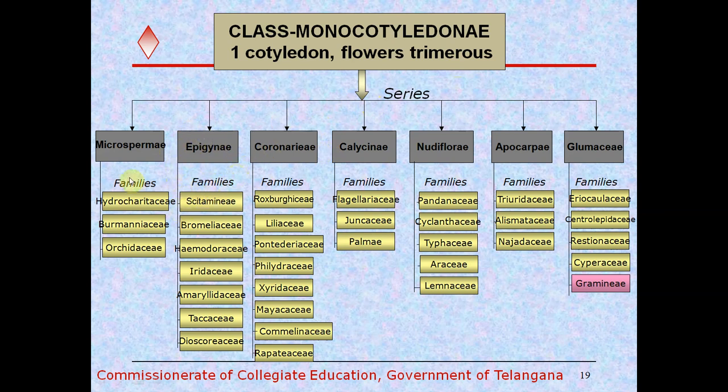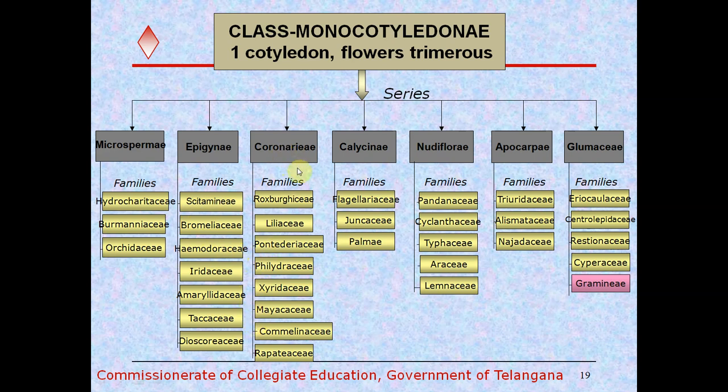So Microspermae consists of small seeds and is divided into 3 families: Hydrocharitaceae, Burmanniaceae, Orchidaceae.